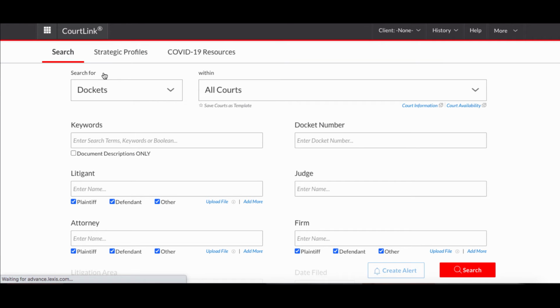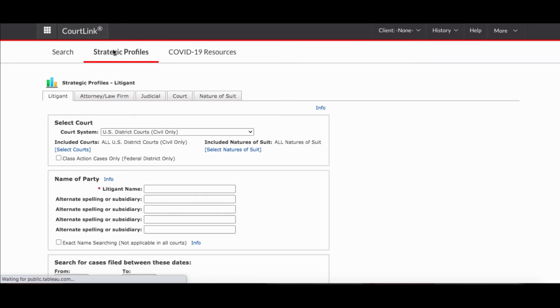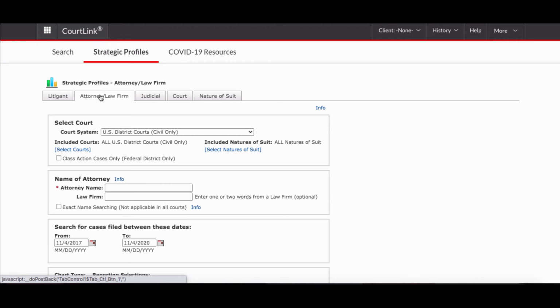Once you're on the CourtLink platform, you'll want to select Strategic Profiles, which are located to the right of search. You'll want to select the tab for Attorney, Law Firm, or Judicial. You'll locate the appropriate box to enter the name of the attorney, firm, or judge. Strategic profiles include information on nature of suit, appearances before judges, clients represented, representation capacity, case list, and judgment. Further details on creating a strategic profile using CourtLink are in the Lexis Career Research on Lexis Plus handout included with this video.